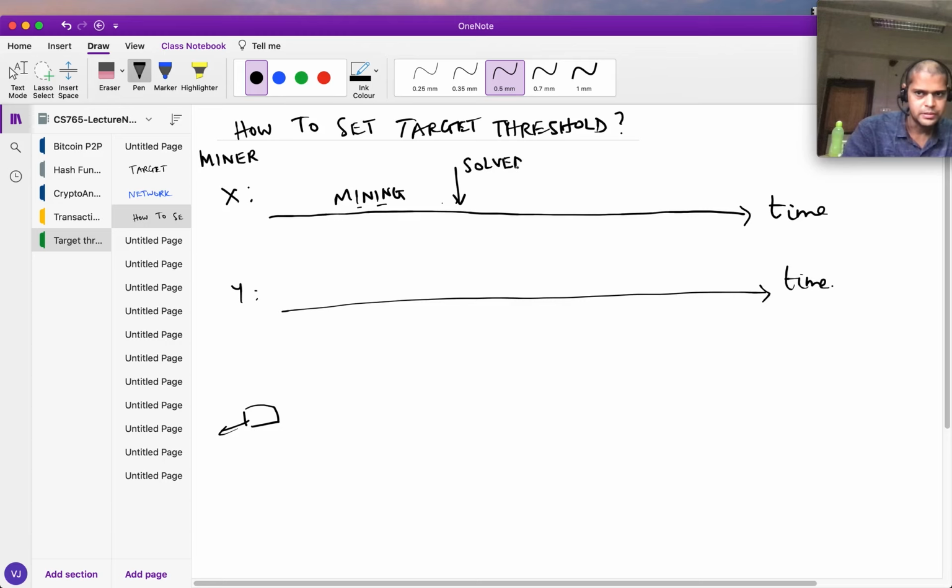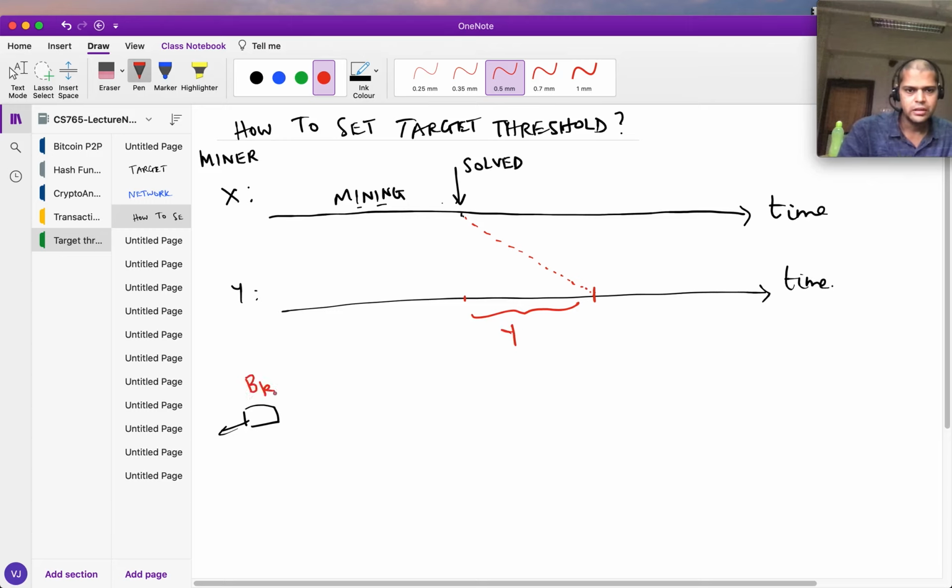So it solved the puzzle. Now it sends out the block and it takes some time for this block to propagate, of the order of seconds, to Y. And it might take order of seconds from Y to somebody else Z, right? So X and Z, as we are assuming, are not directly connected. So in this time, Y is still mining on the previous block.